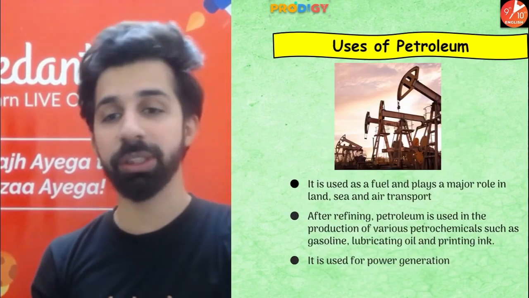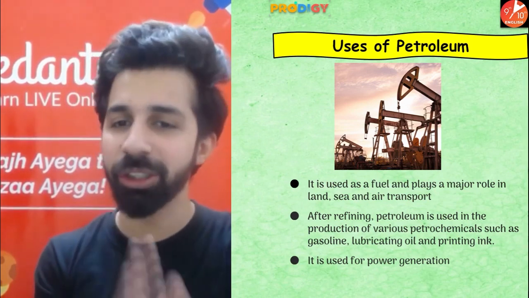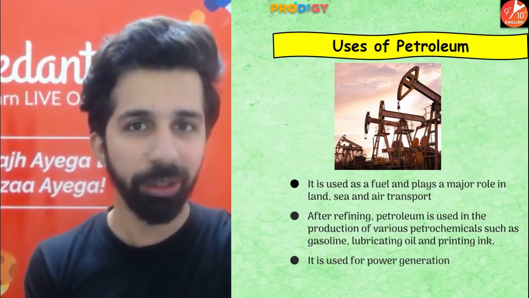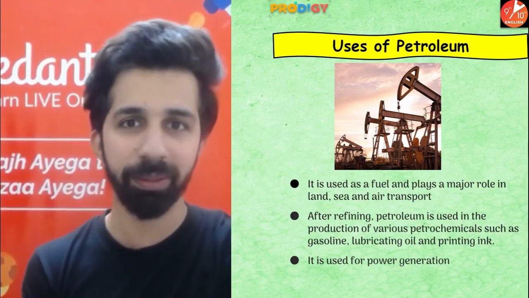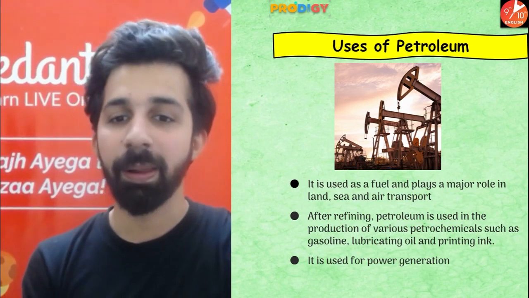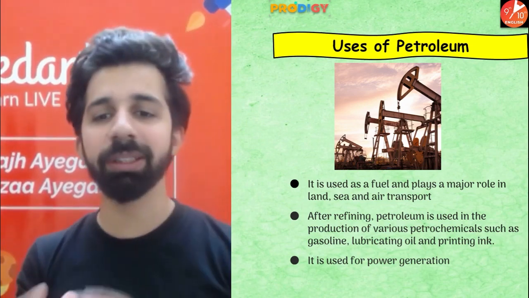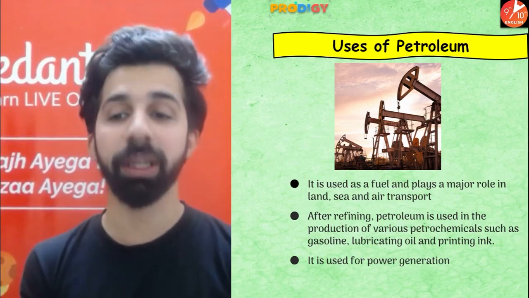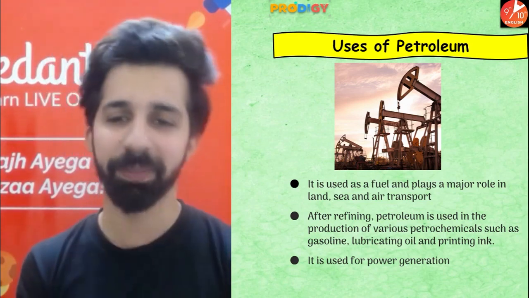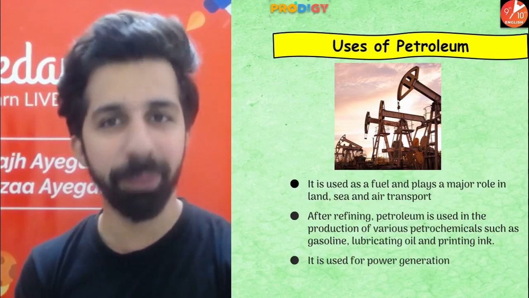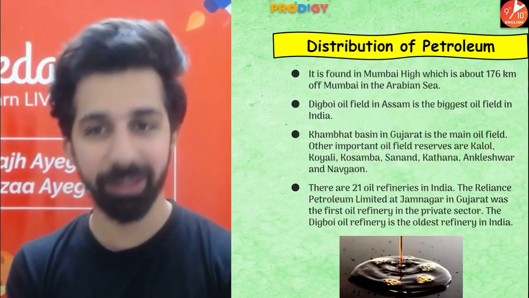Guys, it is used as a fuel and plays a major role in land, sea and air transportation. Obviously, today the entire world is dependent upon petroleum. After refining, petroleum is used in the production of various petrochemicals such as gasoline. Gasoline is petrol, simple. Lubricating oils and printing ink. It is also used for power generation.